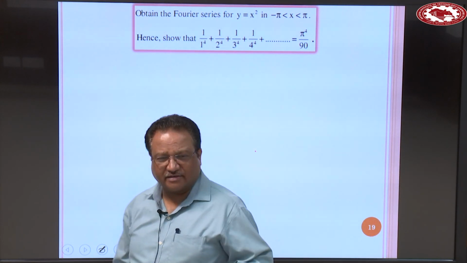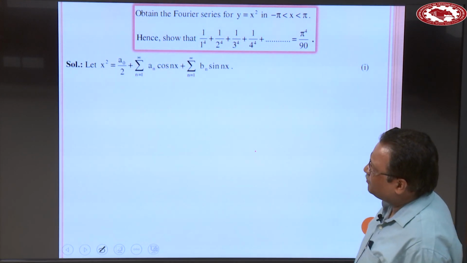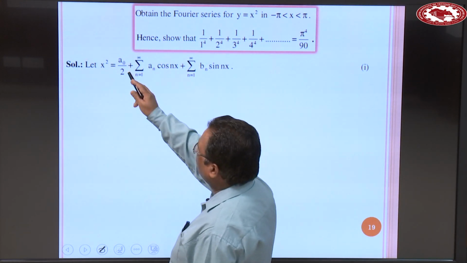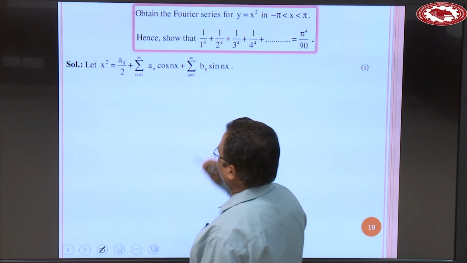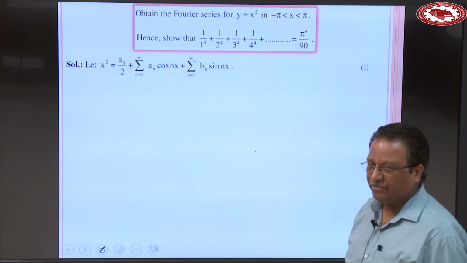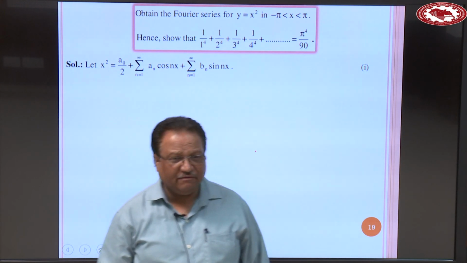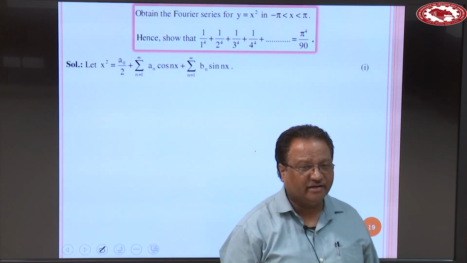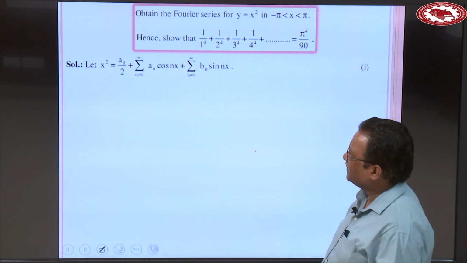So, let us try to solve this problem. Let us suppose x square is equal to a naught over 2 plus summation a n cos nx plus summation b n sin nx, and write this as Fourier series number 1. Our purpose is to evaluate the values of a naught, a n and b n.